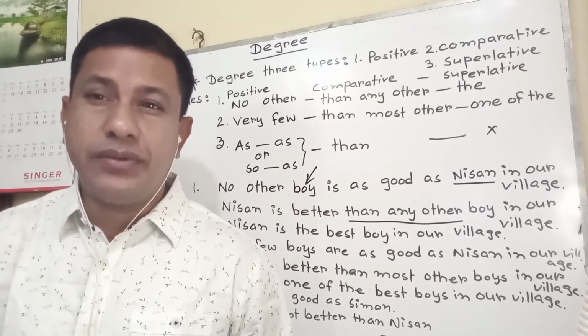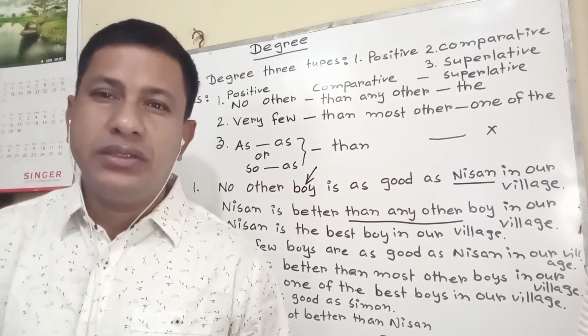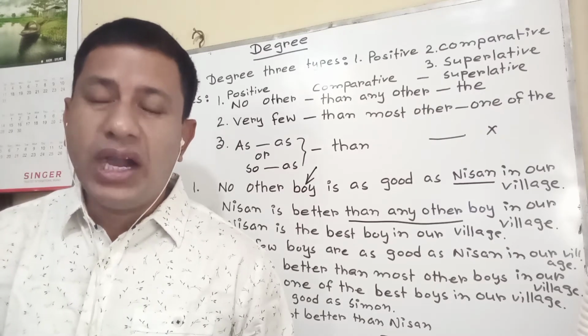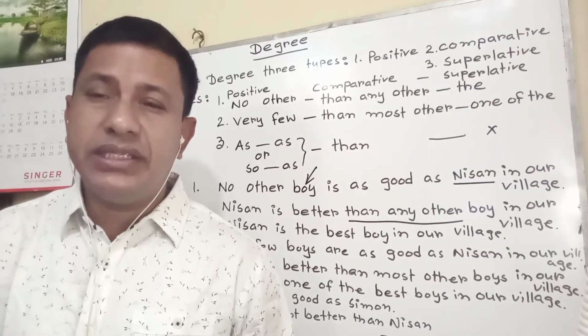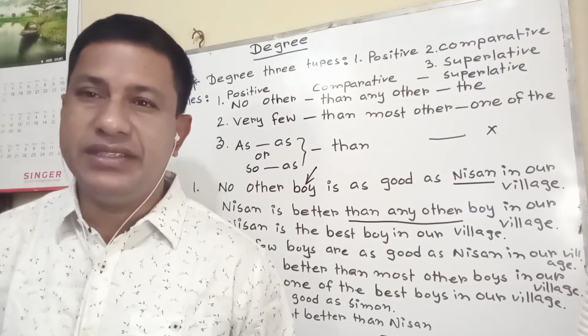No other girl is as wise as Rupa. Rupa is wiser than any other girl. In this way, make sentences.